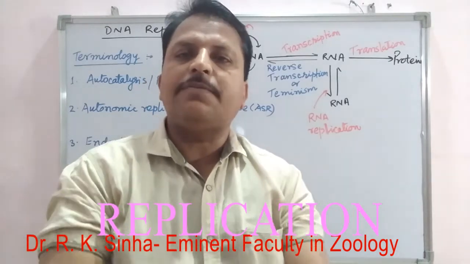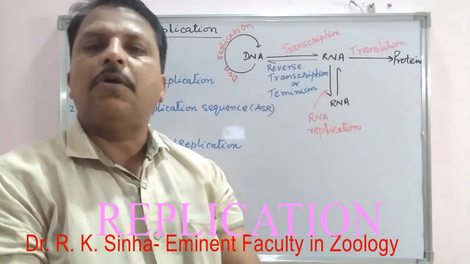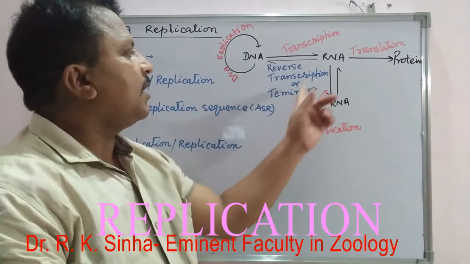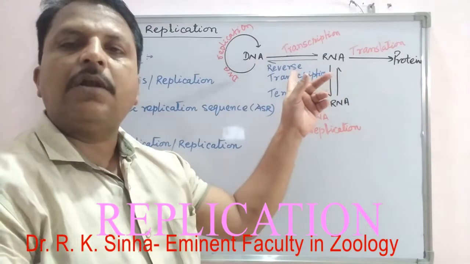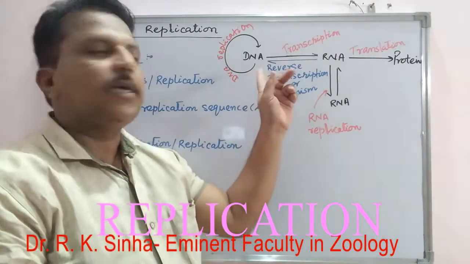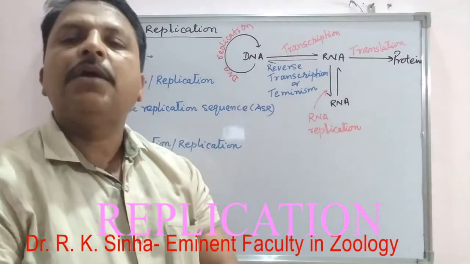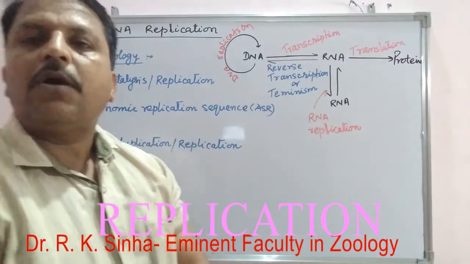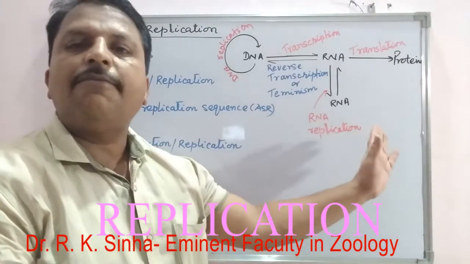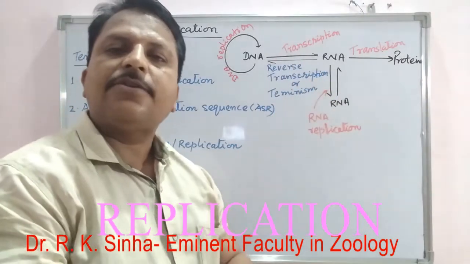In the last video, we studied the central dogma of molecular biology. Here is the brief information about it. The information that is transferred from DNA to RNA and RNA to protein is known as the central dogma of molecular biology. In that there is a unidirectional flow of information. This we already studied in the last video.